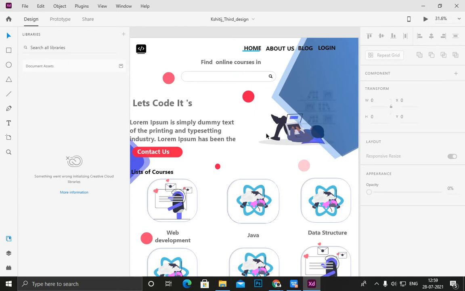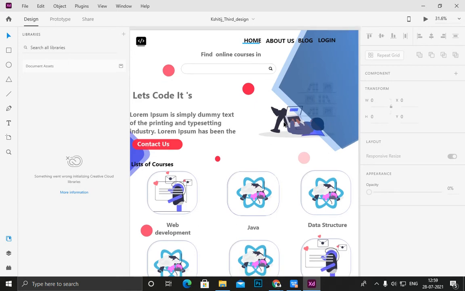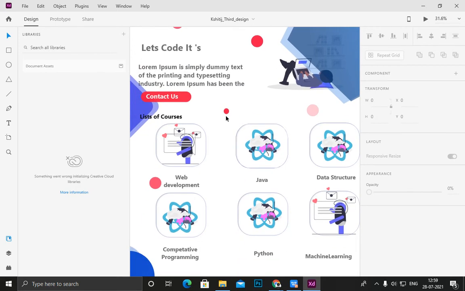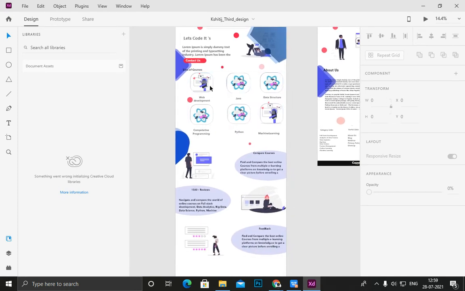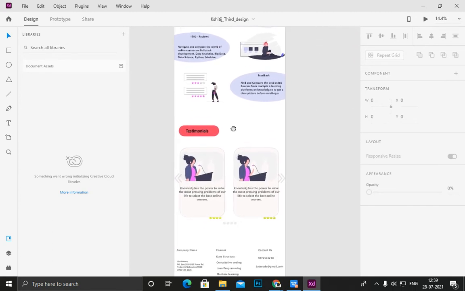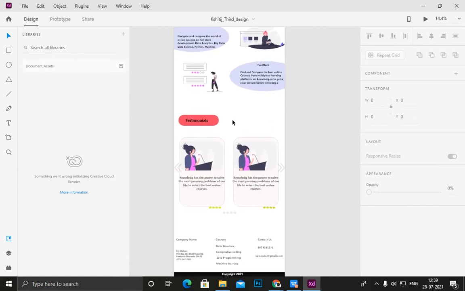This is our search bar, this is our image, and this is our grid view. I added a list of courses here. This is what you need to build before you go to your coding part.